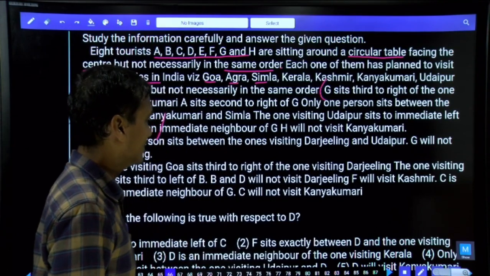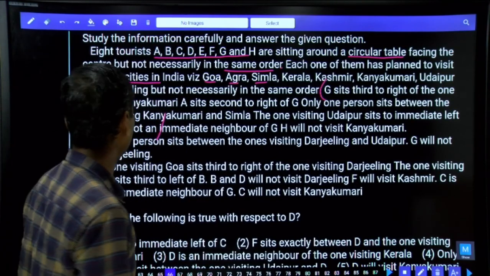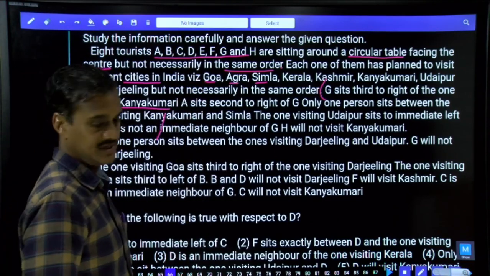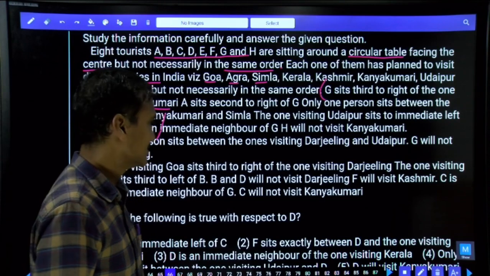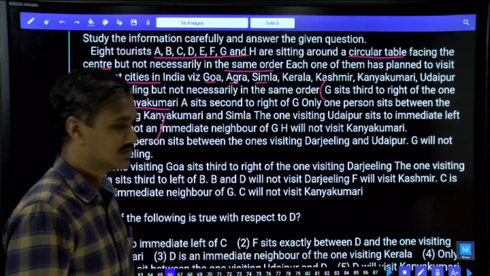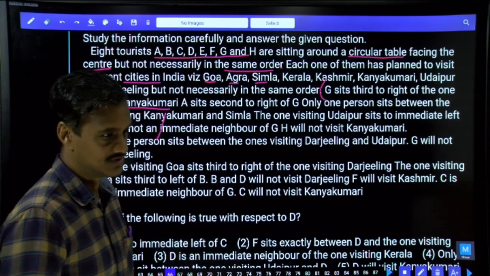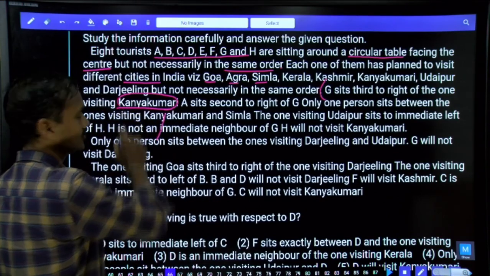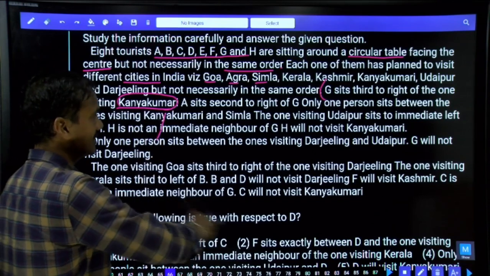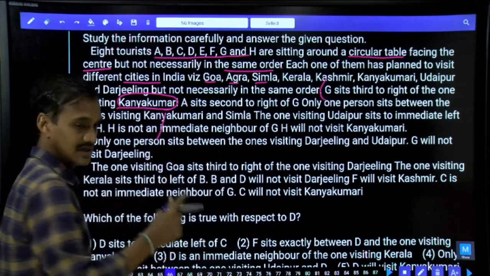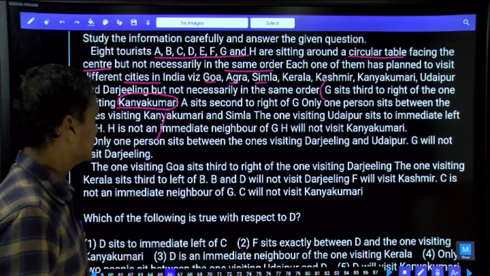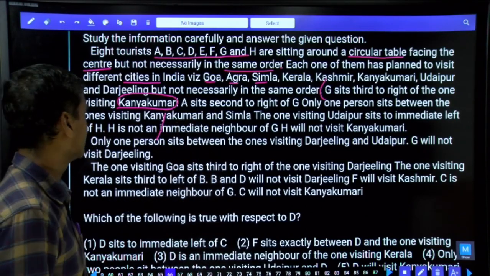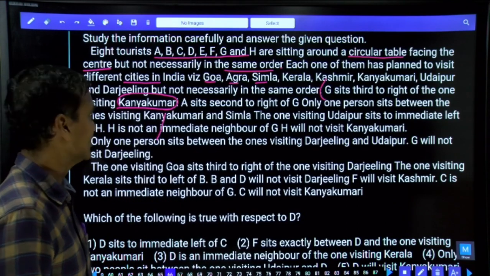What is the first statement we have? G sits to the right of the one who is visiting Kanyakumari. As the information clearly specifies, all the persons are facing towards the center, so we can directly start with the first statement. Which one do we need to fix now? The person who visits Kanyakumari. If the persons are facing towards the center, right will be anti-clockwise. Then this G will be to the right-hand side of the person who is visiting Kanyakumari.